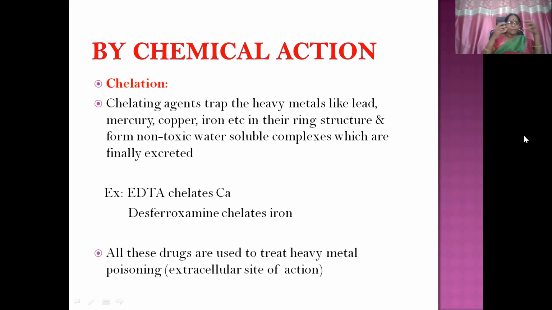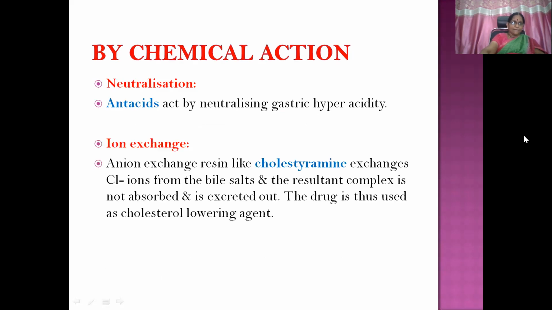They combine with chelating agents which we administer exogenously, and form non-toxic water-soluble molecules which can be excreted out. So there is no receptor involvement here. For example, EDTA chelates calcium, and desferoxamine chelates iron. All these drugs are also used to treat heavy metal poisoning. That is an extracellular site of action, which we discussed in the first few slides of the earlier session.